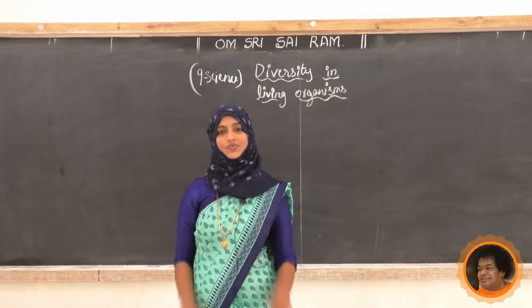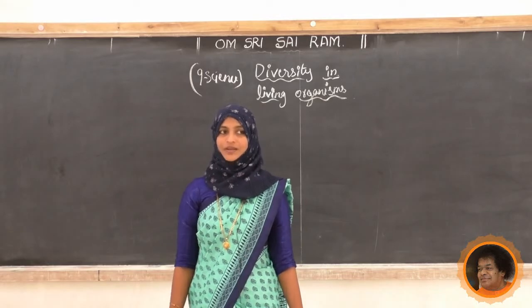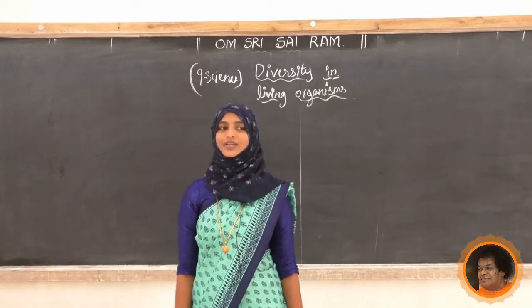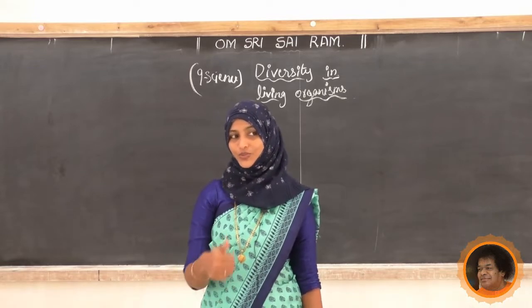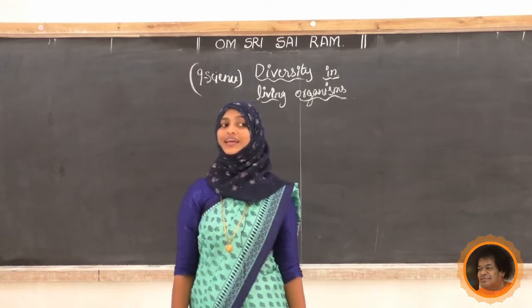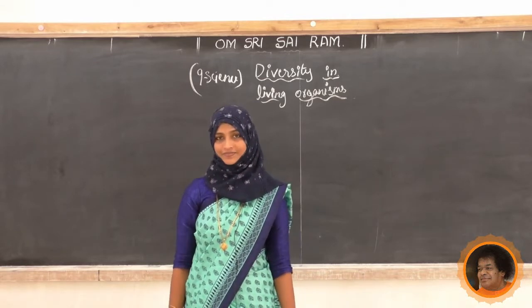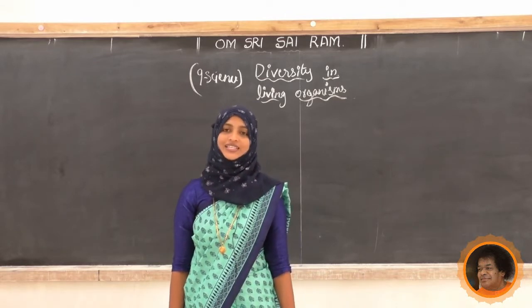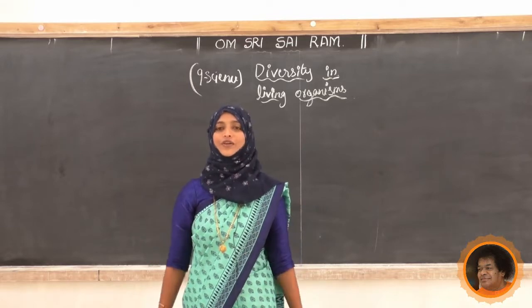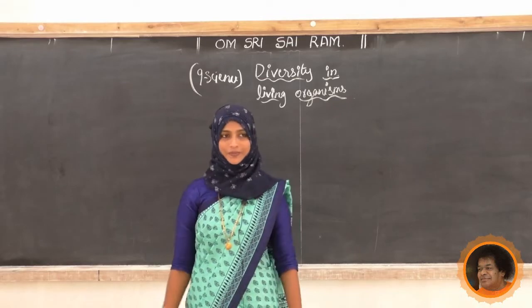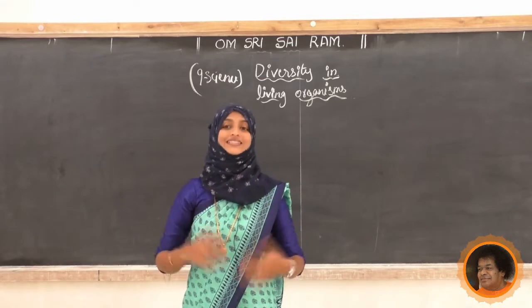What is the basis of classification? Which do you think is the more basic characteristic for classifying organisms? First one is the place where they are living, or else the kind of cells they have. Which is the easier method of classification: how many cells they have, or what the cell type is, or else where it is living?